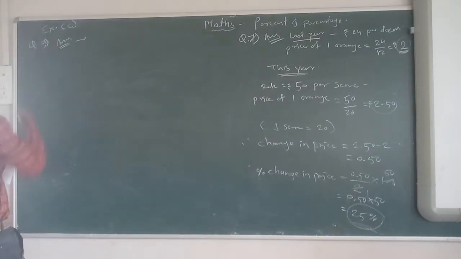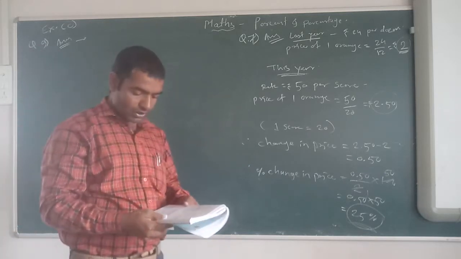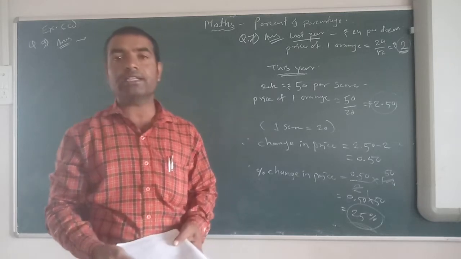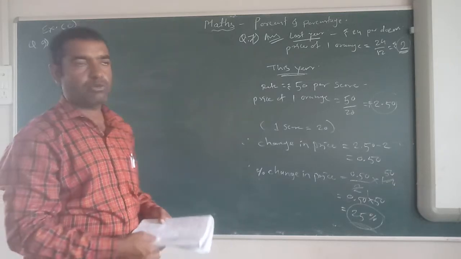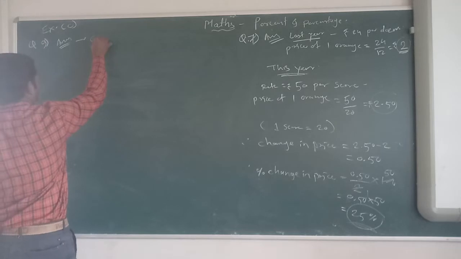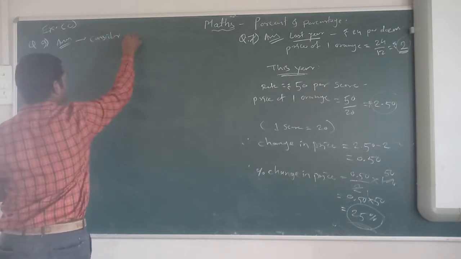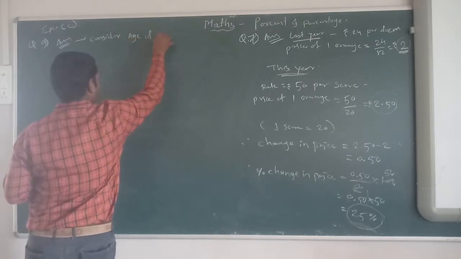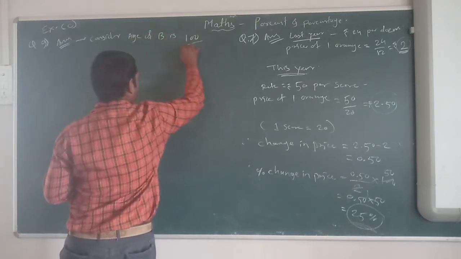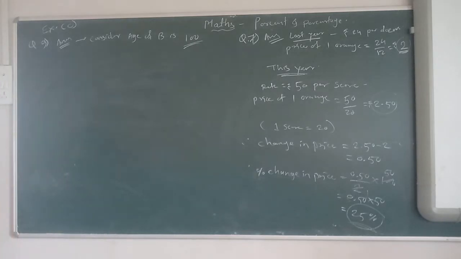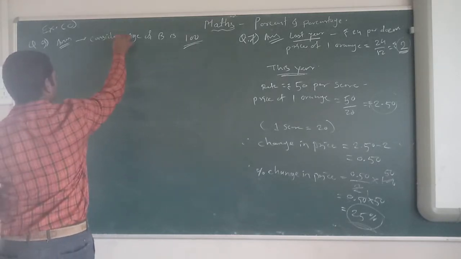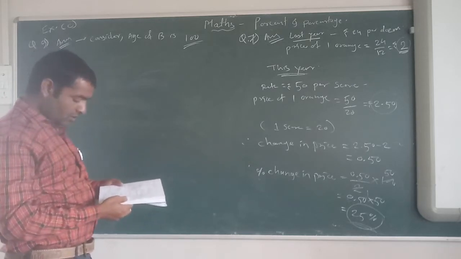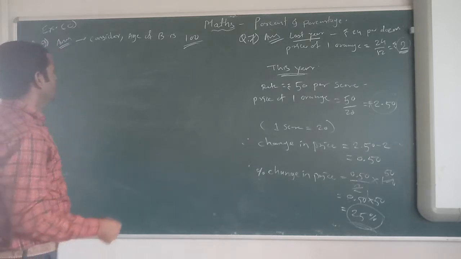Question 9. Here, A is 25% older than B. So we will take B's age first. We will consider the age of B as 100. It is not given, so I have taken it as 100. Consider the age of B is 100 and A is 25% older.